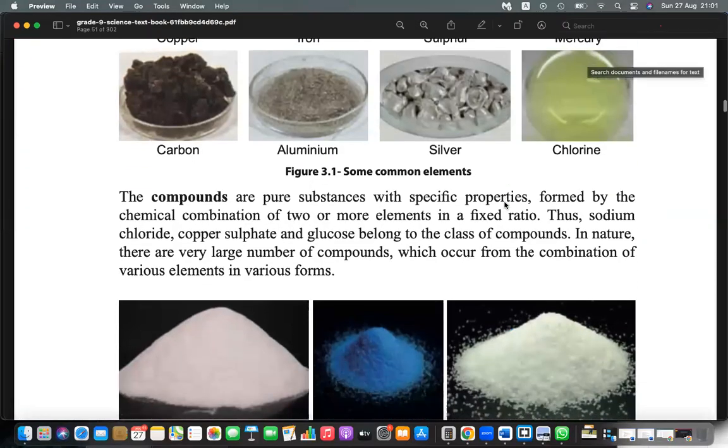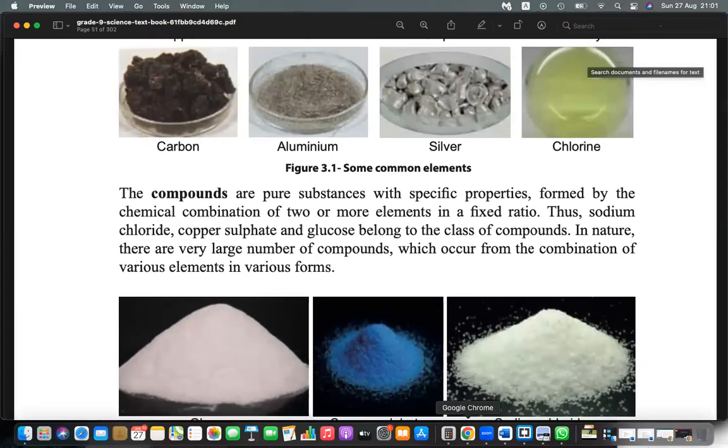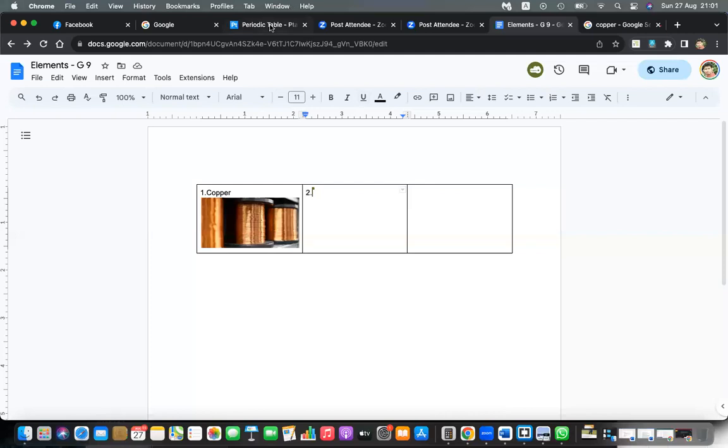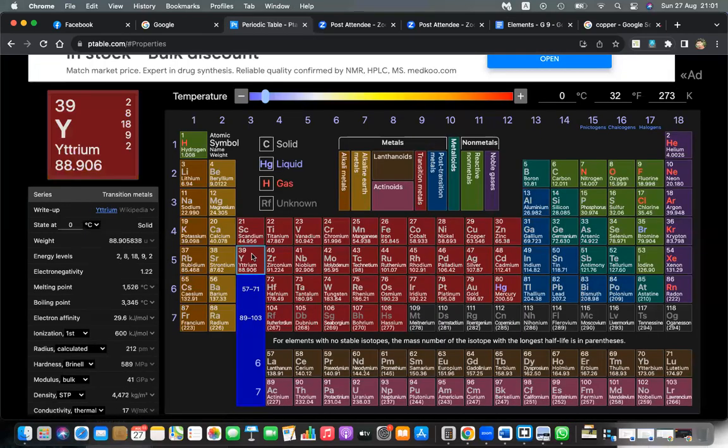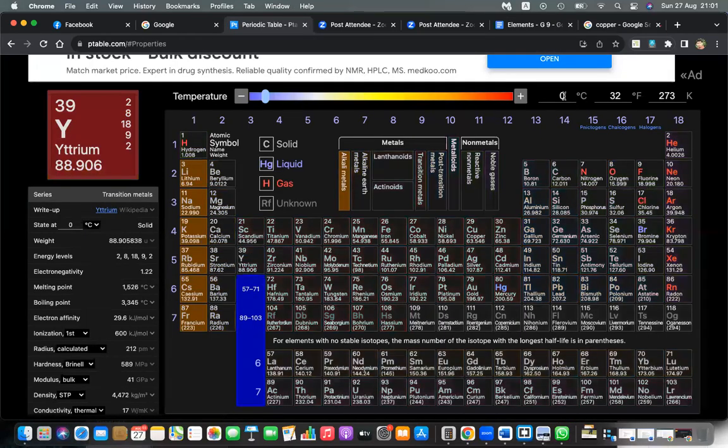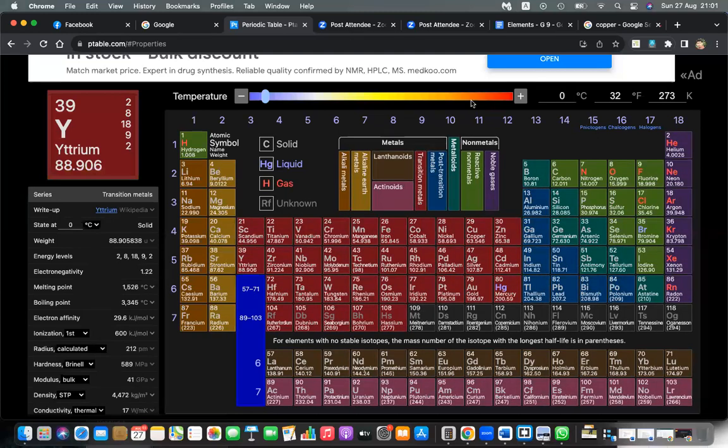Now here in the periodic table, you can see this periodic table is interactive, right? It is Celsius 0, Fahrenheit 32, and Kelvin 273. You can increase it. Normally room temperature is 25 degrees Celsius, that is 77 Fahrenheit and 298 Kelvin.